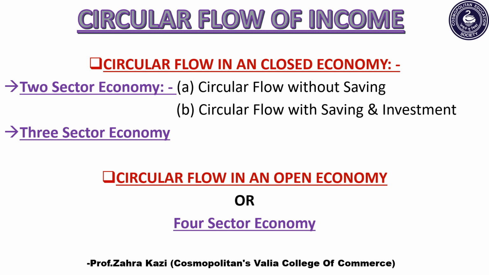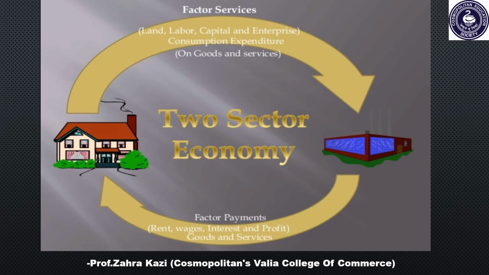One, two-sector economy and second, three-sector economy. Two-sector economy further includes circular flow without saving and circular flow with saving as well as investment. Let's start with circular flow of income in a closed economy, that is two-sector economy without saving.